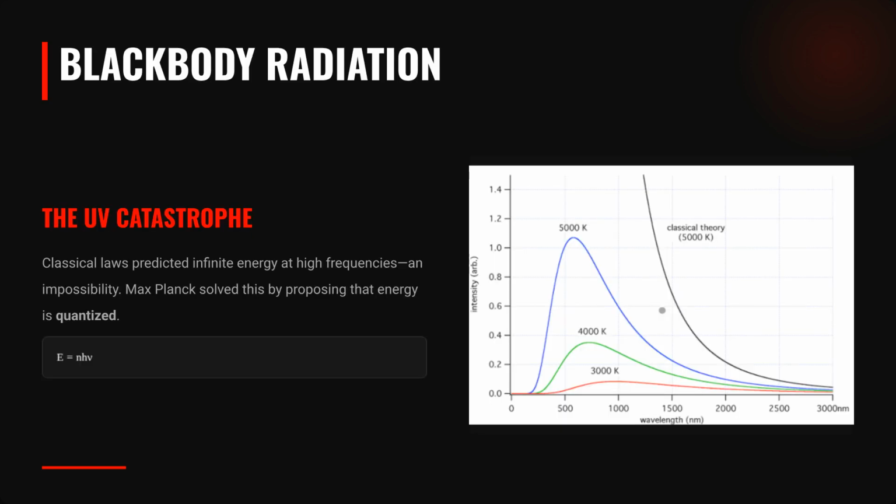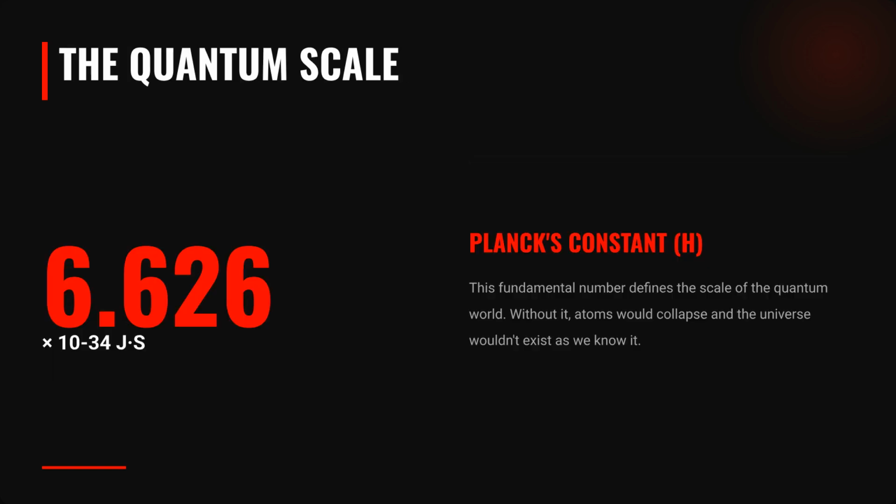The UV catastrophe showed classical laws predicted infinite energy in blackbody radiation. Max Planck solved this by proposing that energy is, quote, quantized. Planck's constant, 6.626 times 10 to the minus 34 joule-seconds, defines the quantum scale. This fundamental number is essential for the structure of atoms and the existence of the universe.